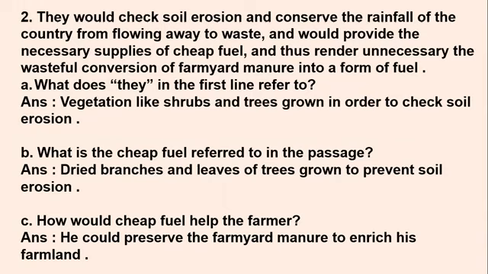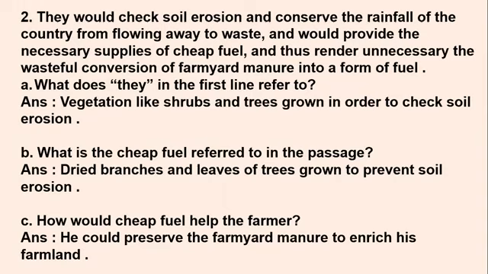And it would also provide necessary supplies of cheap fuel. We can also use it as a fuel, the cheapest form of fuel, which is used to burn, to light the fire, and thus render unnecessary the wasteful conversion of farmyard manure. So it will also help us not to waste the farmyard manure by making it fuel.